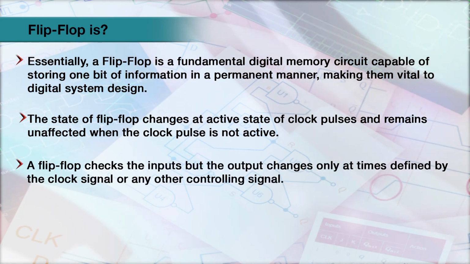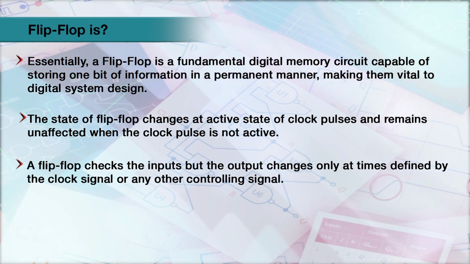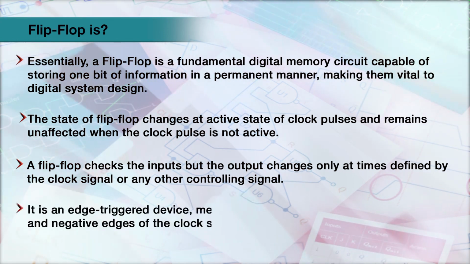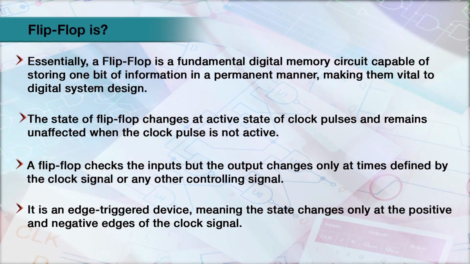A flip-flop checks the input, but the output changes only at times defined by the clock signal or any other controlling signal. It is an edge triggered device, meaning the state changes only at the positive or negative edge of the clock signal.